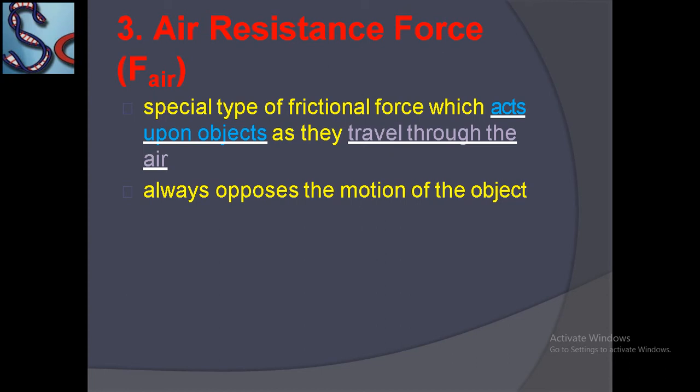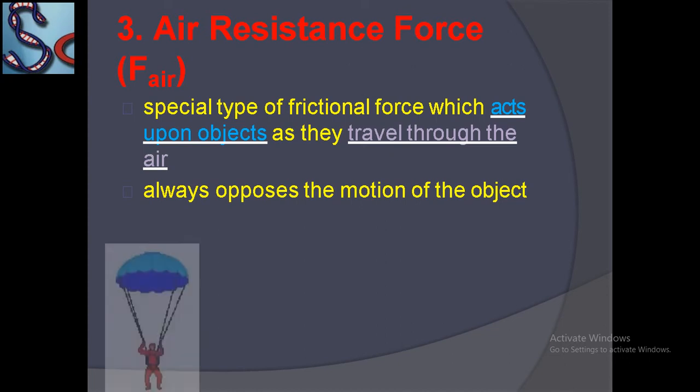The force acts in the opposite direction and always opposes the motion of the object. Okay, in some cases we feel the air resistance, but in many cases we do not feel it.